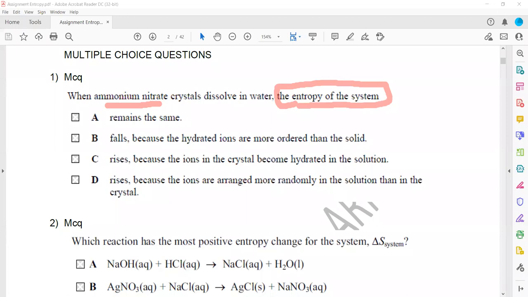Because when ions are there, the ions are spread out. As these ions spread out, the entropy will increase. So what are the options? It remains the same: it cannot remain the same. It falls because the hydrated ions are more ordered than the solid: that's wrong. Rise because ions in the crystal become hydrated in the solution, or rise because ions are arranged more randomly in the solution than in the crystal. That is why D is the right answer.